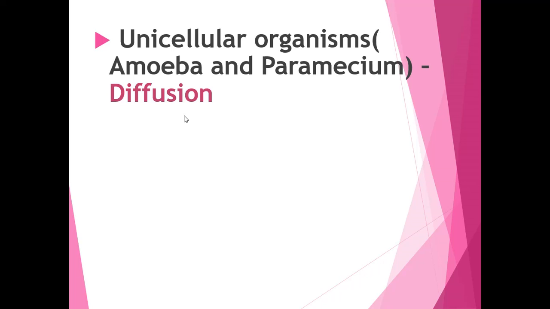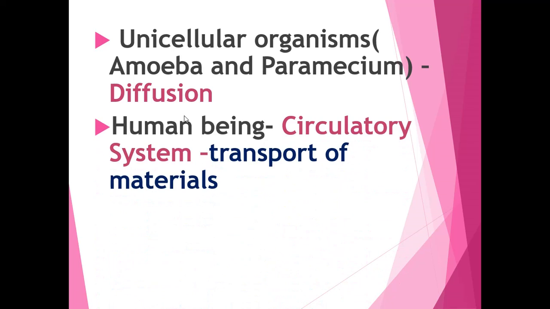So in human beings and animals, the circulatory system helps in the transport of materials.